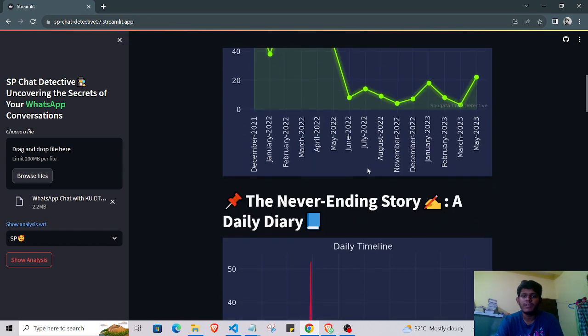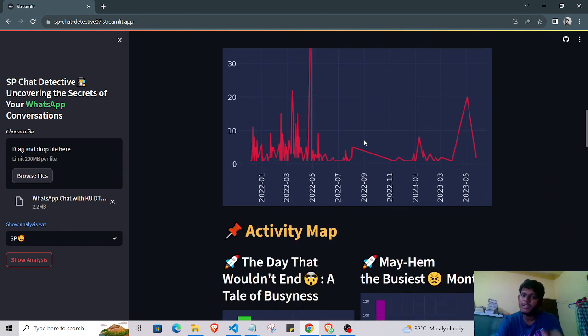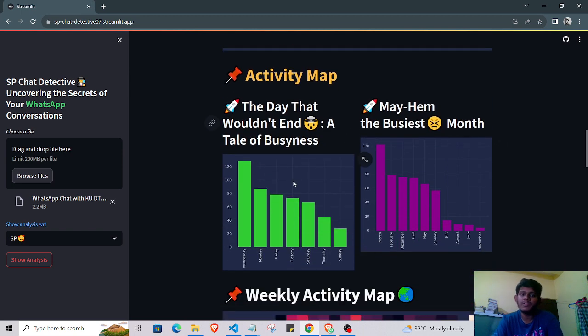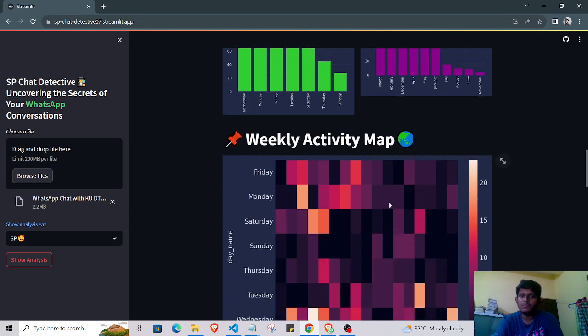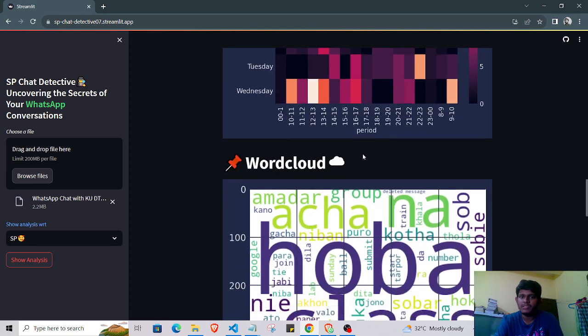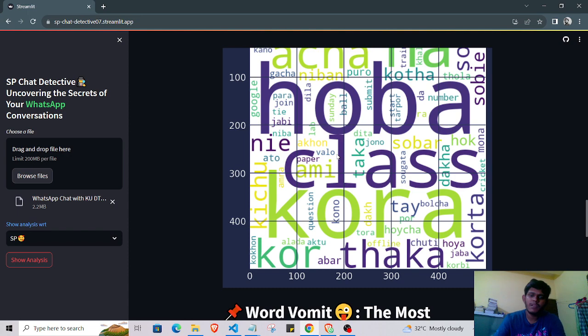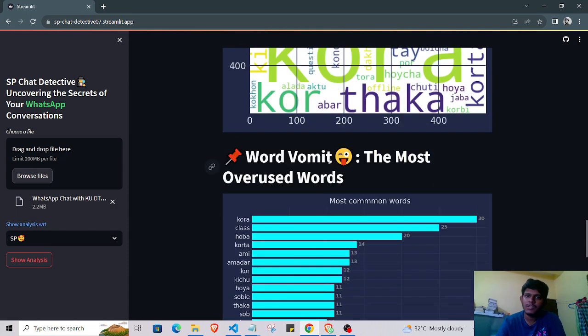You can also see the monthly timeline. This is for only the individual person, not overall, showing when the individual person is active. It also shows Wednesday is the most active day, and March is the most active month. It also shows the time when I message the most. It is very much. I am also the most active user.